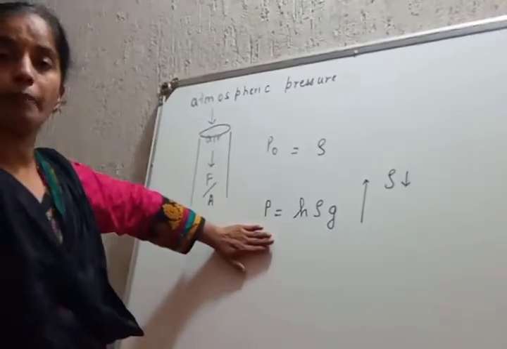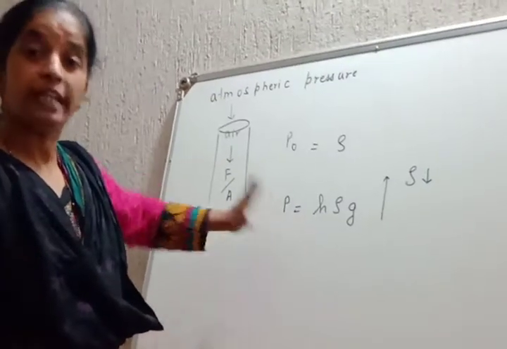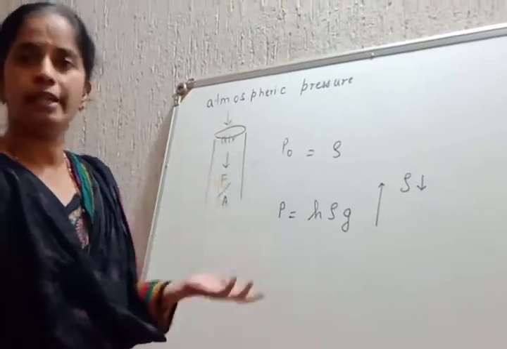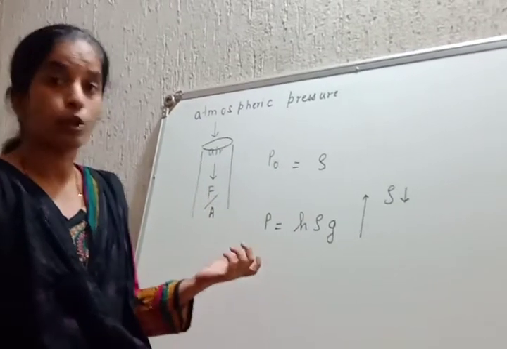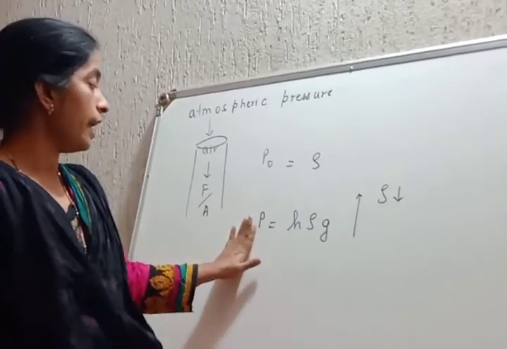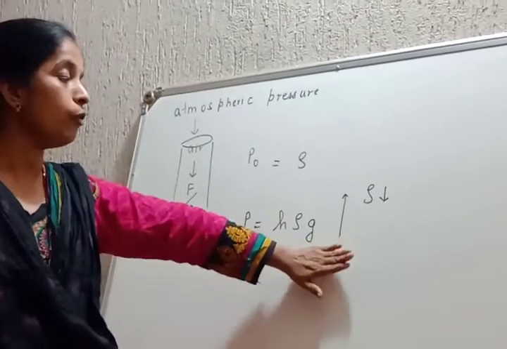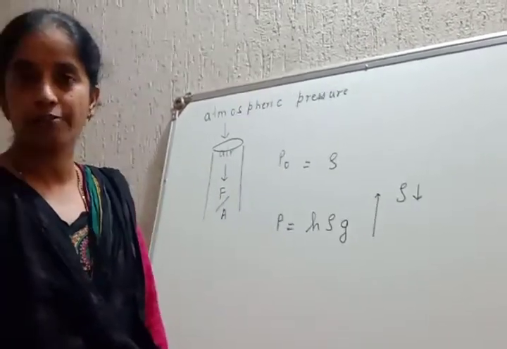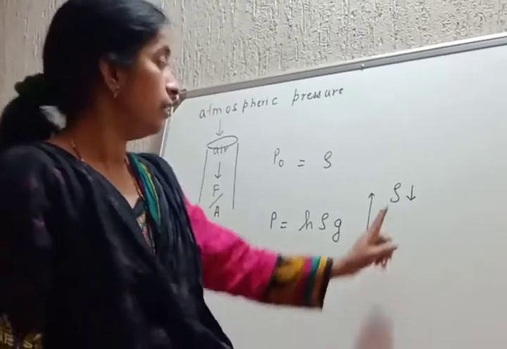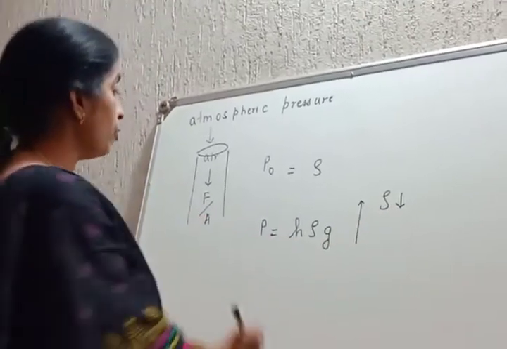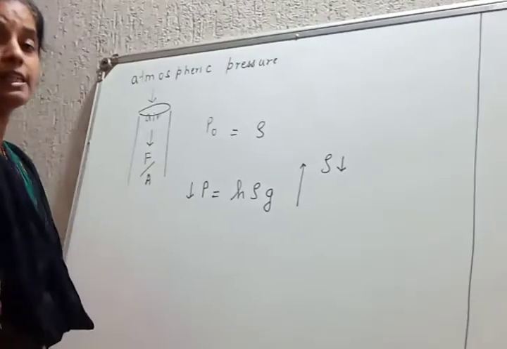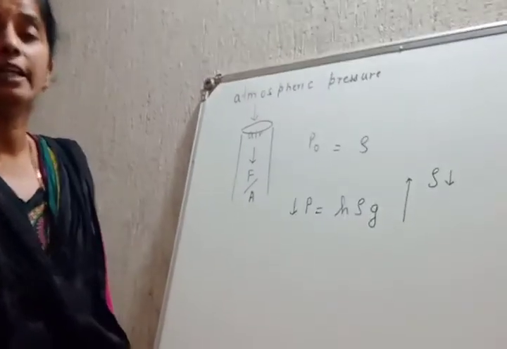Air can be regarded as a fluid because it flows, it moves. So for a fluid column, P is equal to H rho G. As we move higher from the earth's surface, the density of air decreases, and hence the atmospheric pressure decreases as we move in the vertically upward direction.